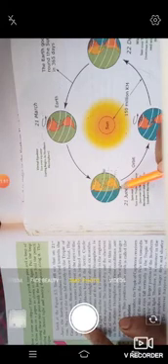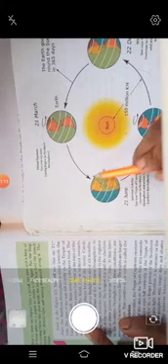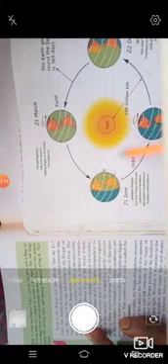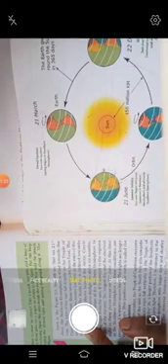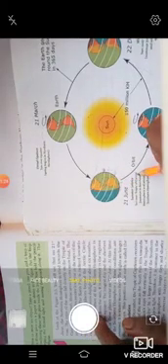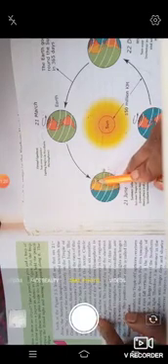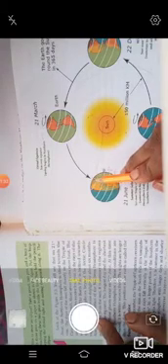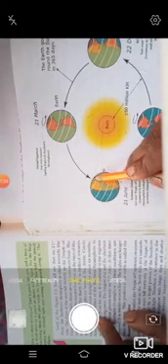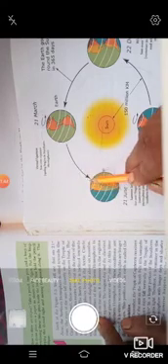heat, because of what? Slanting, because these are slanting poles. So that is the area beyond the Arctic Circle. Here, the Arctic Circle experiences continuous daylight for a period of what? 6 months. Do you know, children, in the pole areas you have 6 months day and 6 months night. So 6 months you have daylight here.